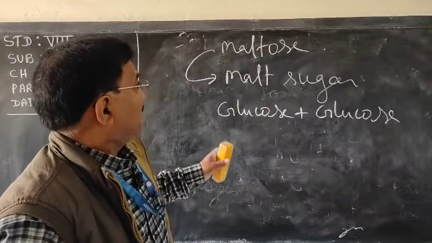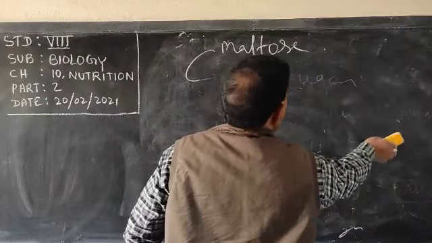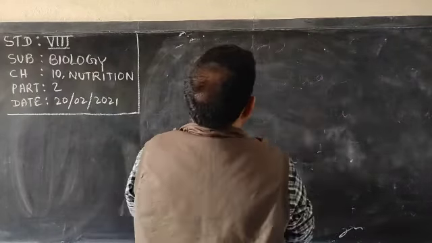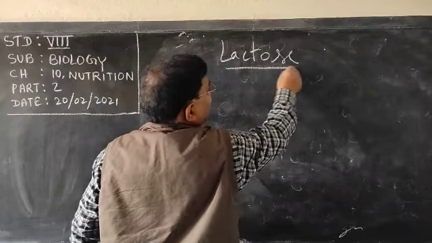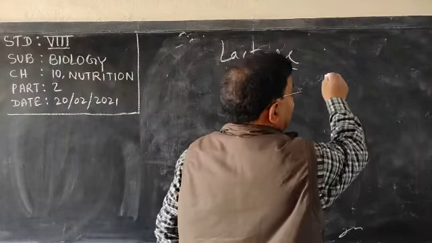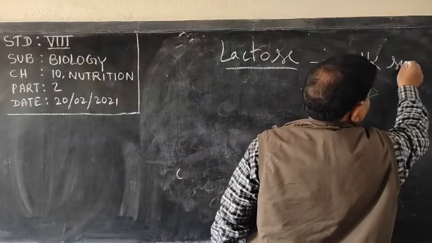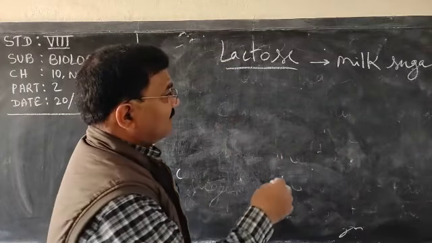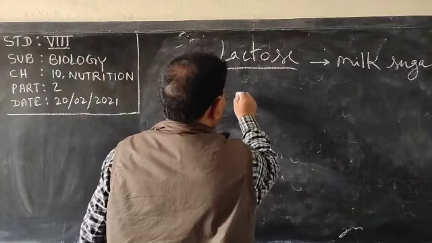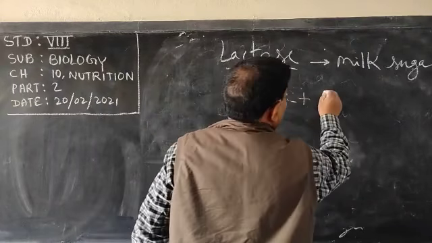Very clear. The third type of sugar is lactose. This lactose is present in milk, so it is called milk sugar. Which two sugars are here? Glucose plus galactose.